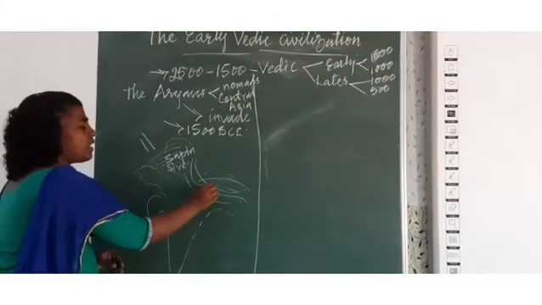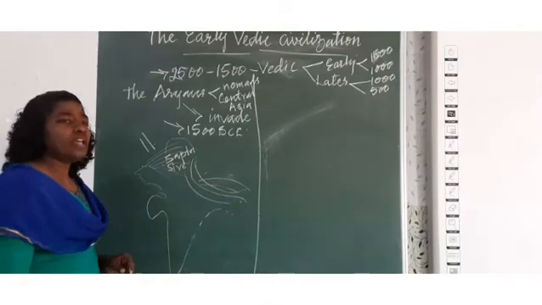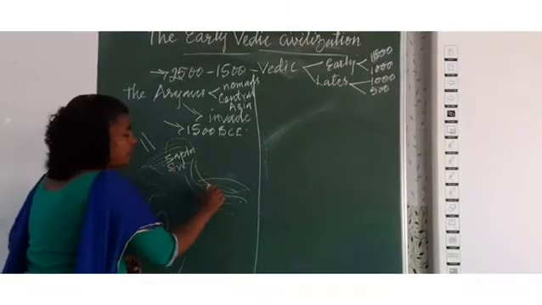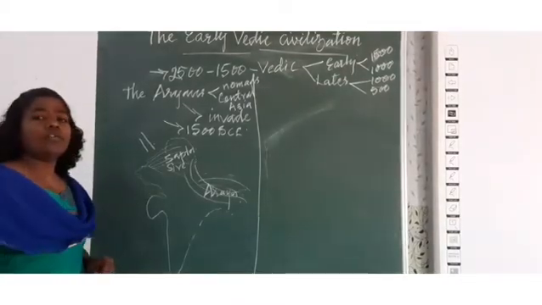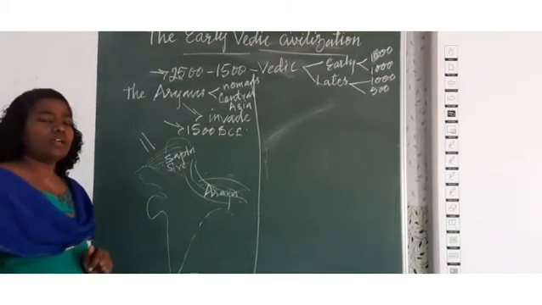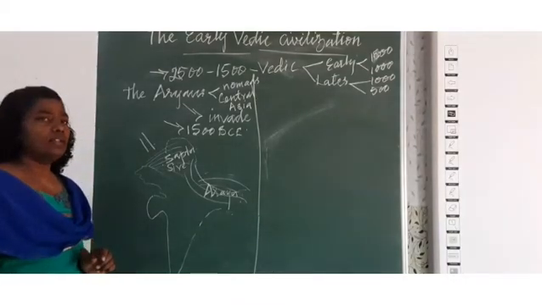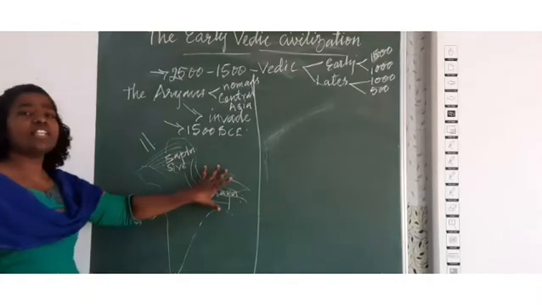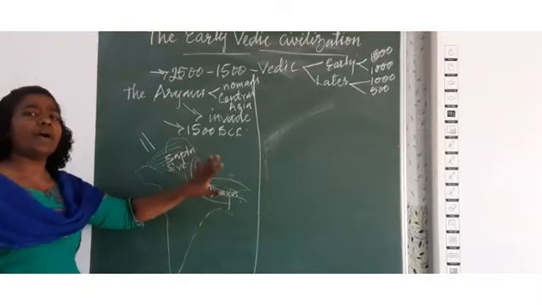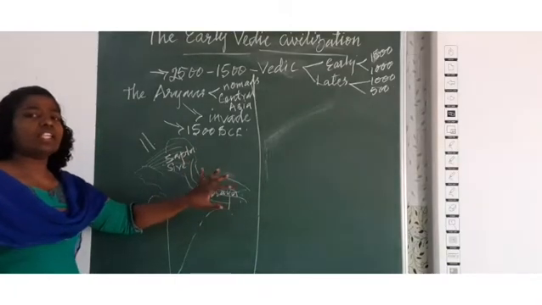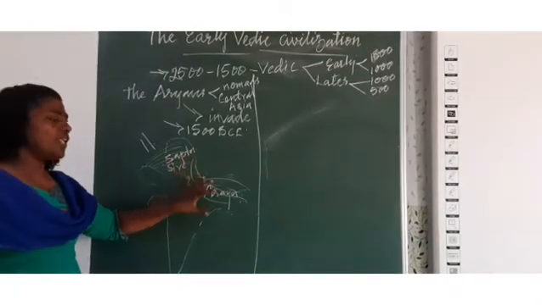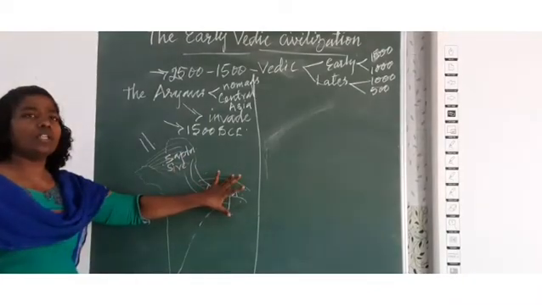They called this place Aryavarta. What is the meaning of Aryavarta? The word Aryavarta means land of Aryans, because here they settled strongly and their power and government, everything, came under the control of the Aryans. That's why it is called Aryavarta.